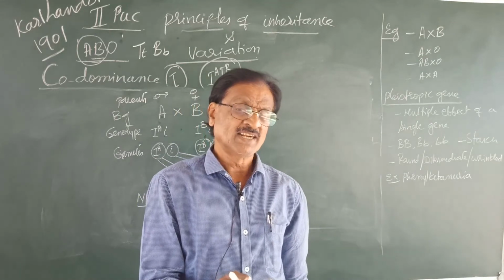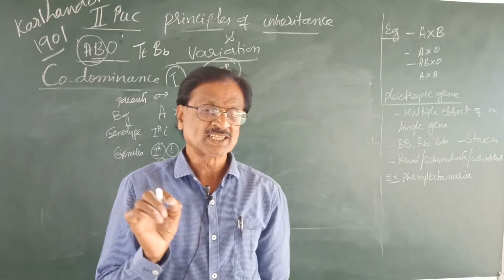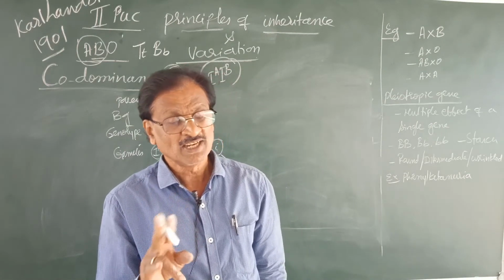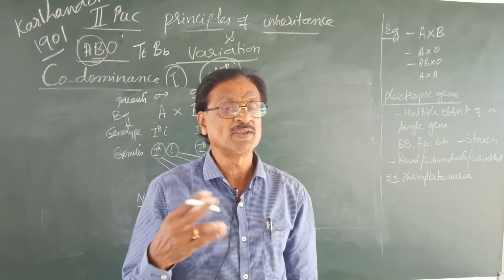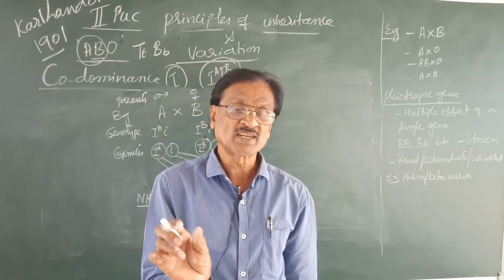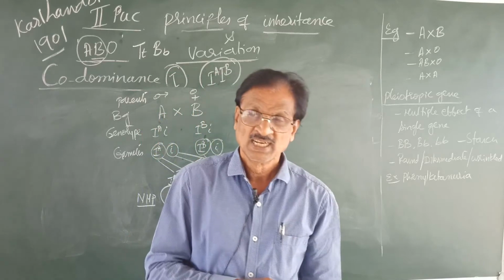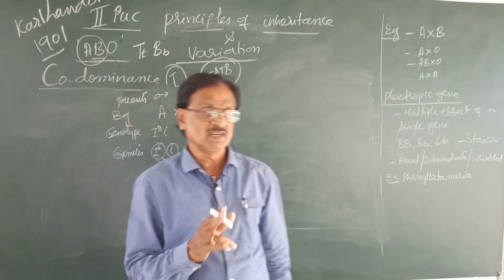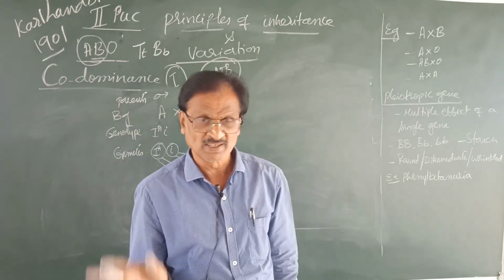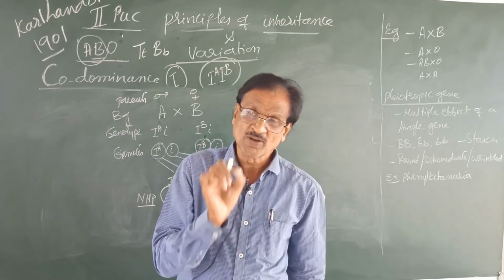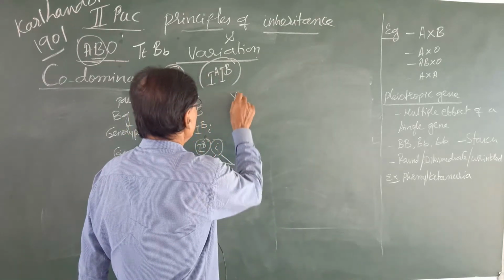In general, a character is controlled by a pair of factors or by a pair of genes which together are called a unit. Say for example, capital T controls what? Tallness. Capital Y controls what?